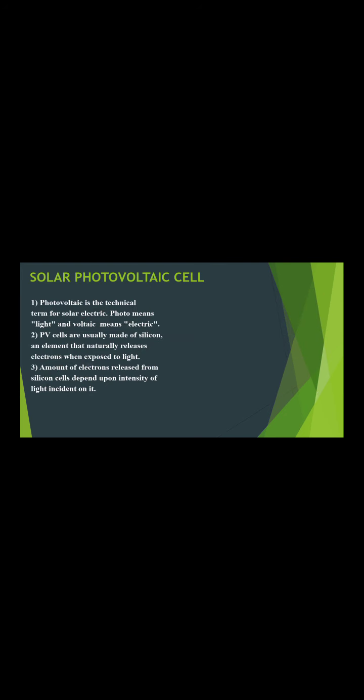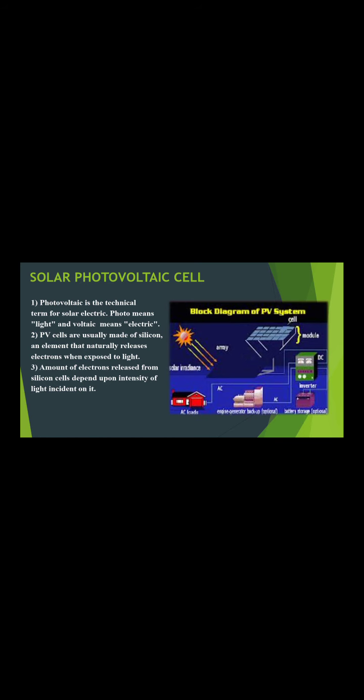Next, we are going to see about the photovoltaic cell. This also works under the solar energy application. The principle which operates here is the photovoltaic effect. Photovoltaic is the technical term for solar electric. Photo means light and voltaic means electric. PV cells are usually made of silicon, an element that naturally releases electrons when exposed to light. The amount of electrons released from these silicon cells depends upon the intensity of the light incident on it.